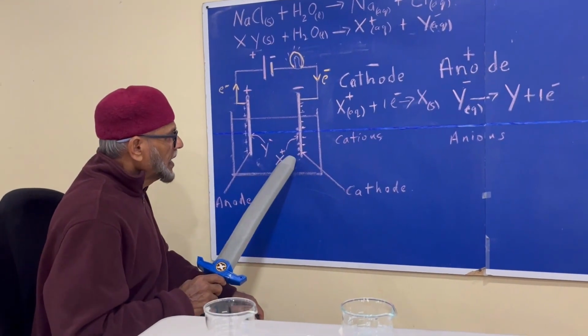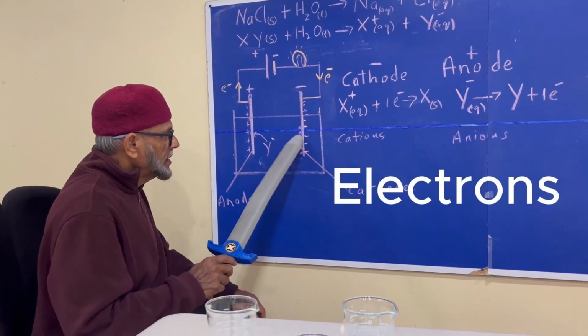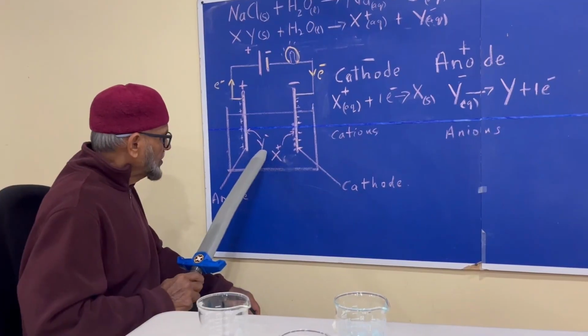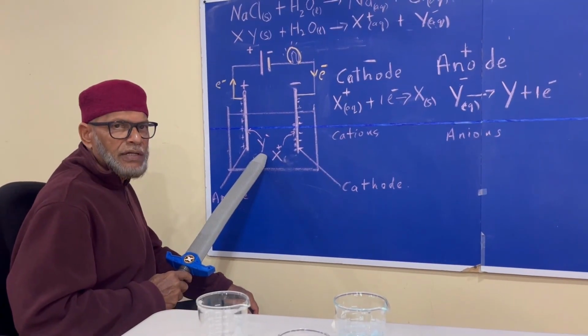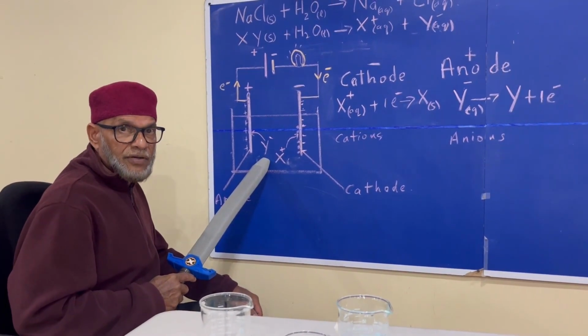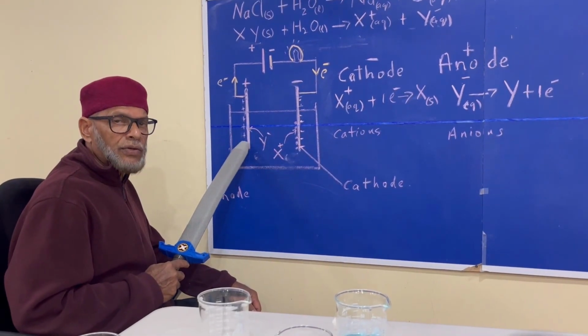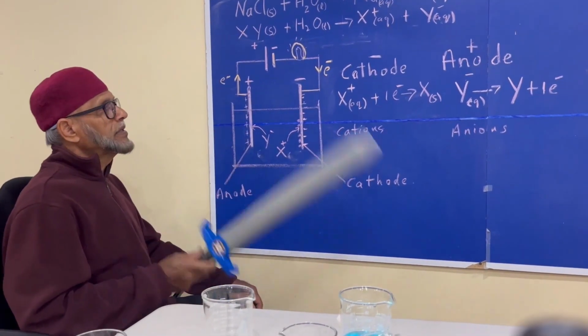So these ions there, the cations, are going there and collecting electrons from this cathode there. On the other side now, these negatively charged ions that we call anions, because they're negatively charged, they're attracted by the positively charged anode. So when they go there, what do they do?